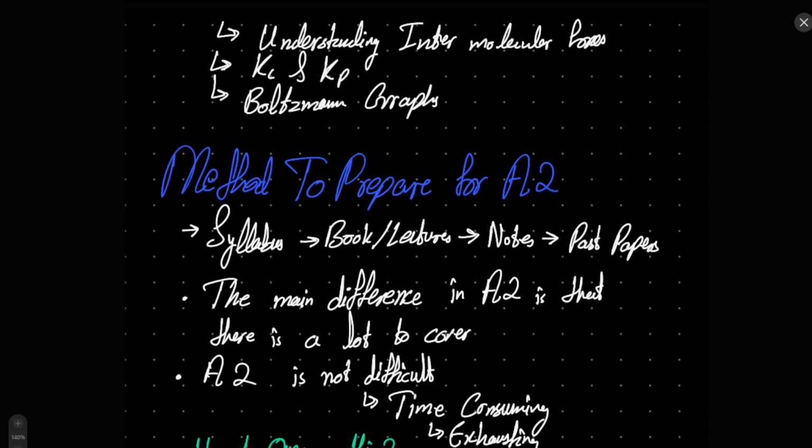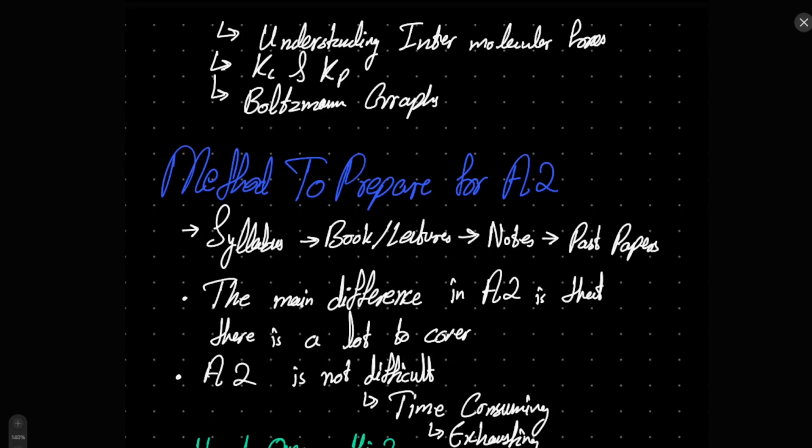Otherwise, again, A2, especially chemistry, is not difficult. The only thing is that there's a lot of syllabus. Again, what I would say is that there is no specific topic that is extremely difficult. Obviously, there are some topics that are very new, that are very odd, right? At first you will be overwhelmed by them, but after you get a grip on them, they will be very easy to understand and very easy to go over the notes of and stuff like that.